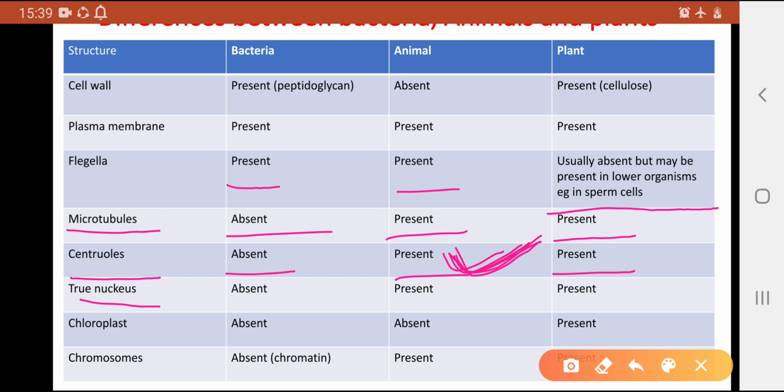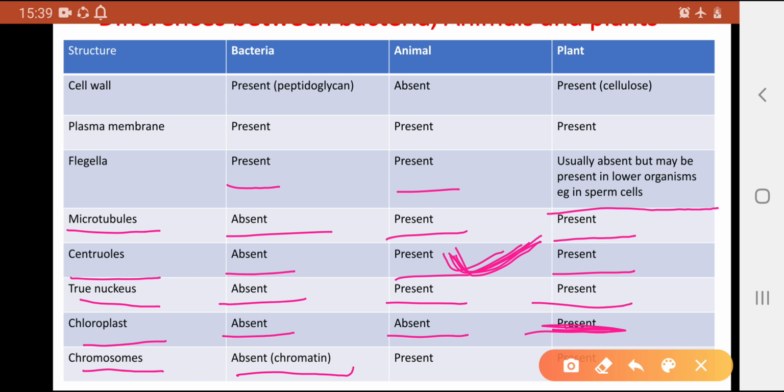True nucleus is absent in bacteria, present in animal cells, present in plant cells. Chloroplast is absent in bacteria, absent in animal cells, only present in plant cells. Chromosomes are absent in bacteria; instead of chromosomes, they contain chromatid. Present in animal cells, also present in plant cells.